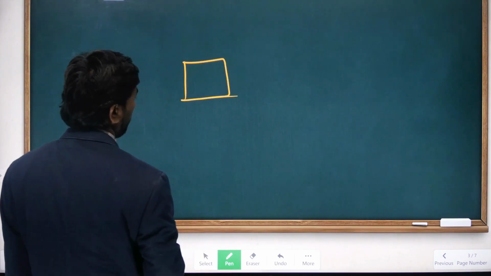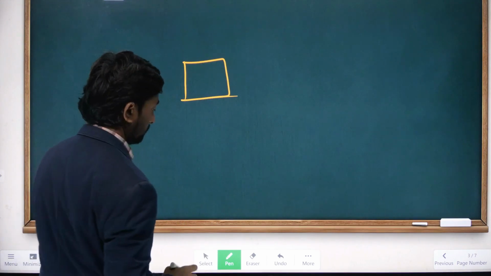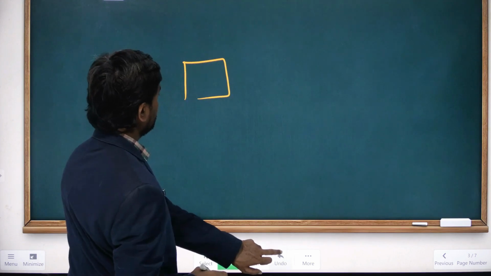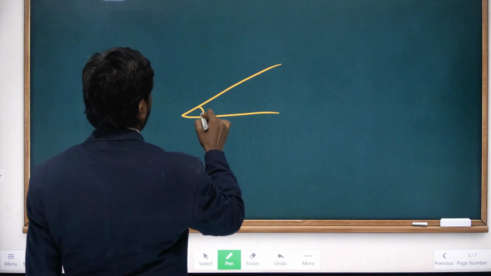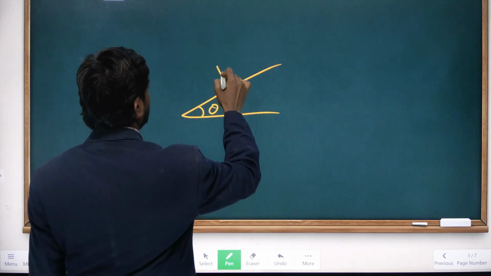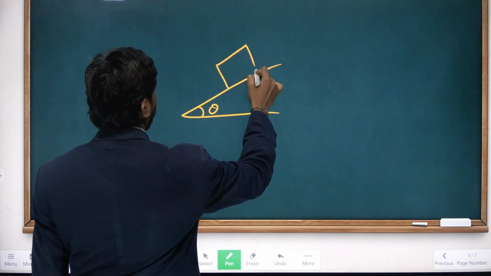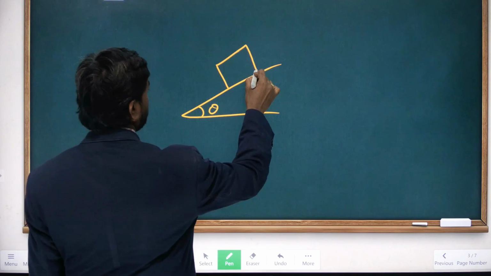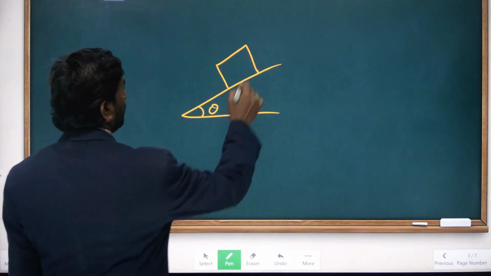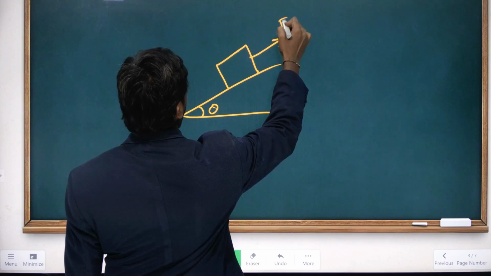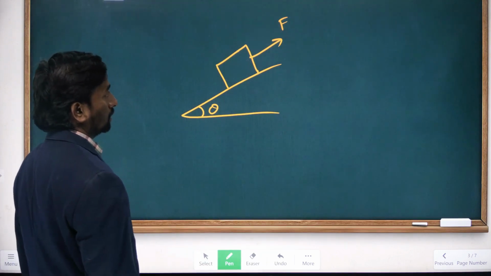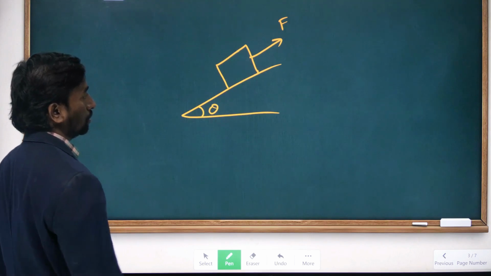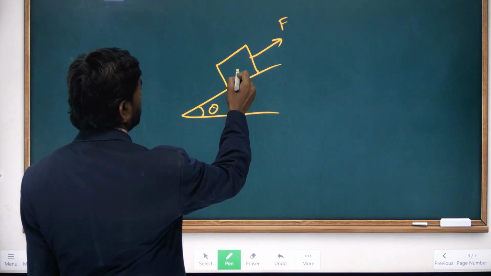A body is there, we'll take it like this. There is an inclined plane of inclination theta, and the body is there. A force is applied here and it is moving. So in these cases, how can the work done be taken?